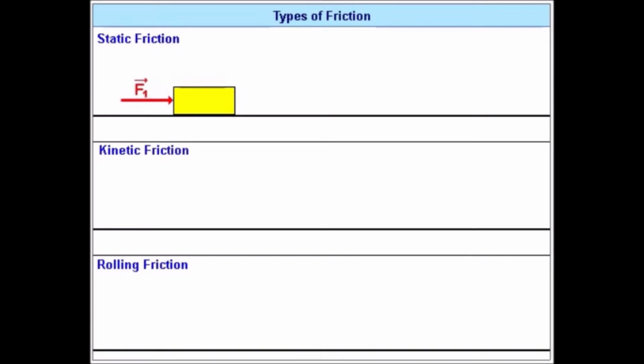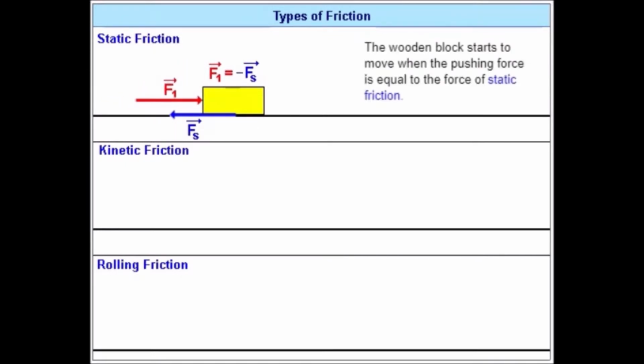Let's assume that we start by applying a small force to the wooden block and then we gradually increase the value of this force. When the force reaches a certain limit, the wooden block starts to move. This limit value of the external force applied to the wooden block is equal to the force of static friction.